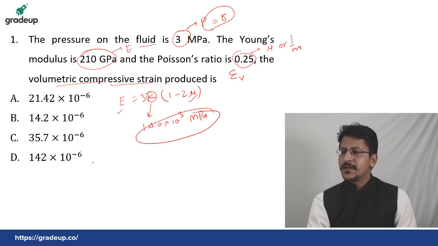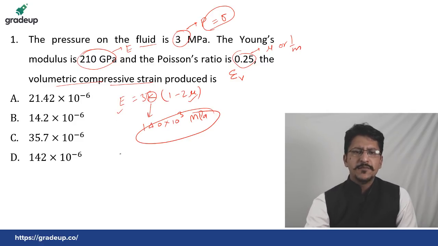This is the value of K that you are getting. Yes or no? Please try to respond to me. We will take each and every question step by step. I am not going to solve it completely, but I will tell you the values that you are getting. If you are getting the right values, then you can verify with me.